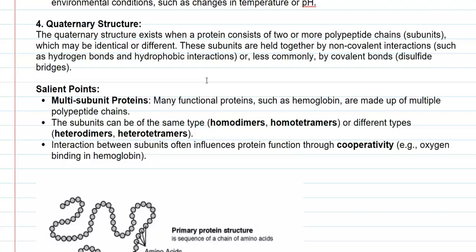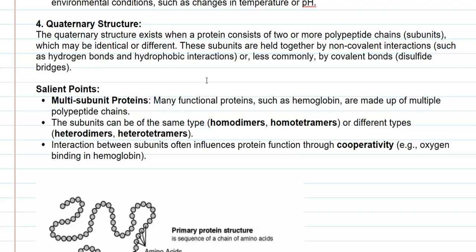The salient point of this structure is that many functional proteins such as hemoglobin are made up of multiple polypeptide chains. So their proper functioning is dependent upon the quaternary structure of the protein. The subunits can be of the same type, that is homodimers or homotetramers, or they can be of different types, which are referred to as heterodimers or heterotetramers.